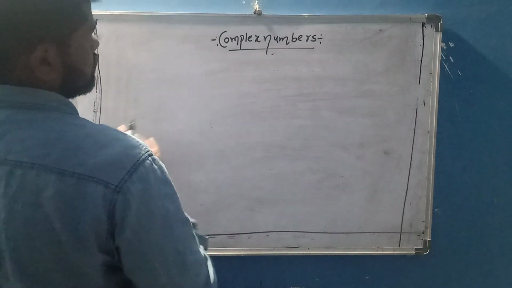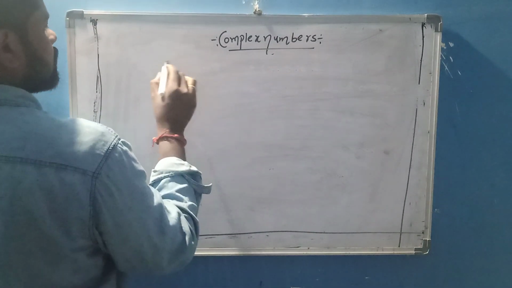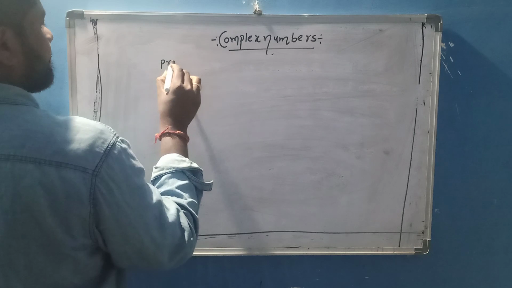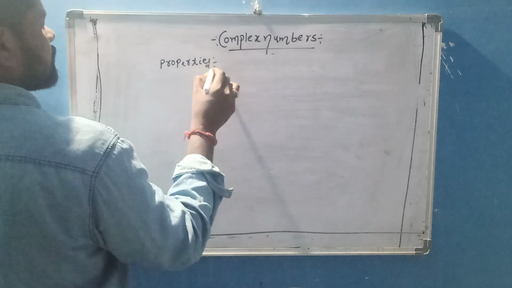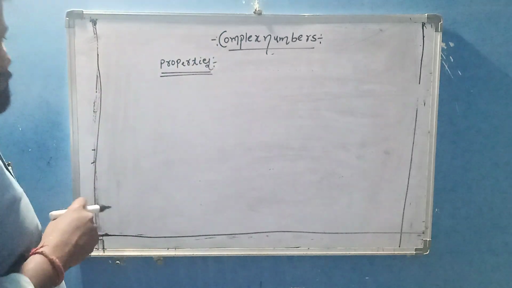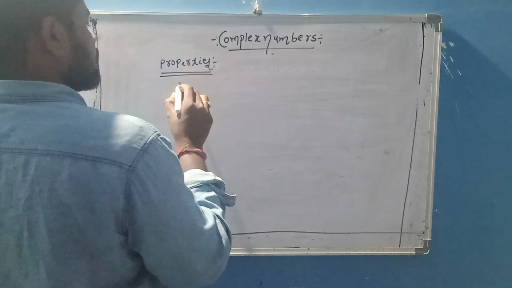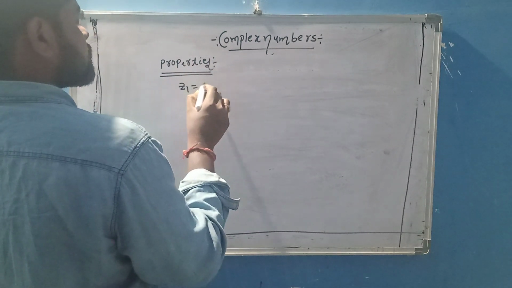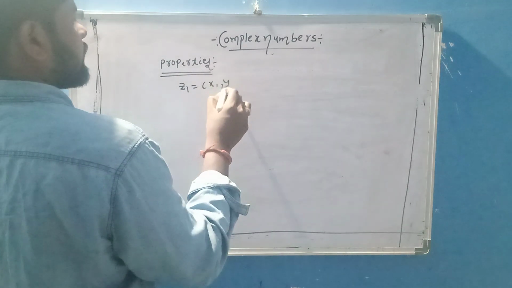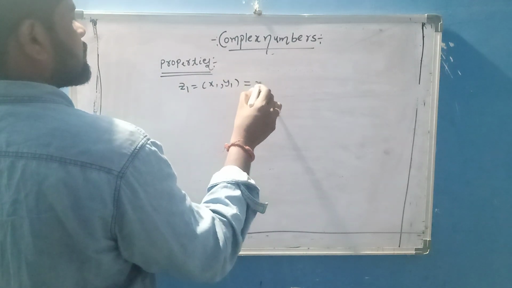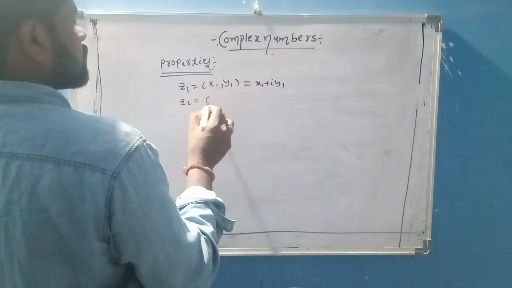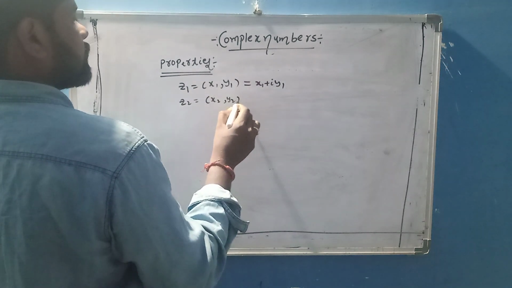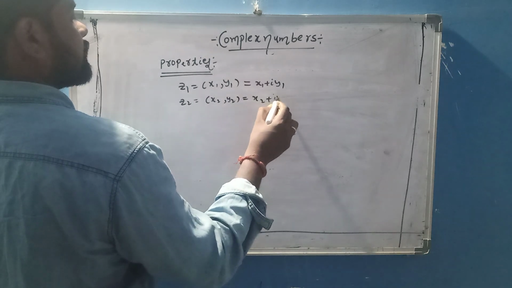After that, some properties are there. What are the properties of complex number? I am taking z1 equal to (x1, y1), or x1 plus iy1, no problem. z2 is equal to (x2, y2), it is x2 plus iy2.